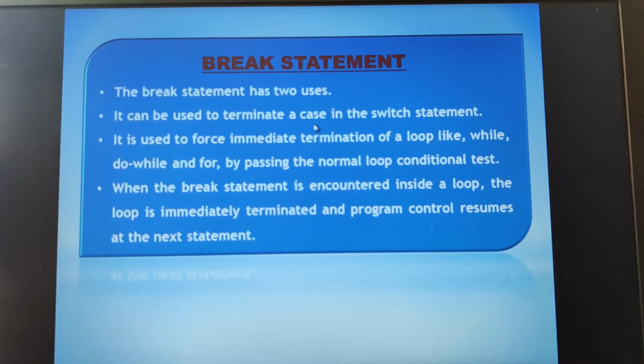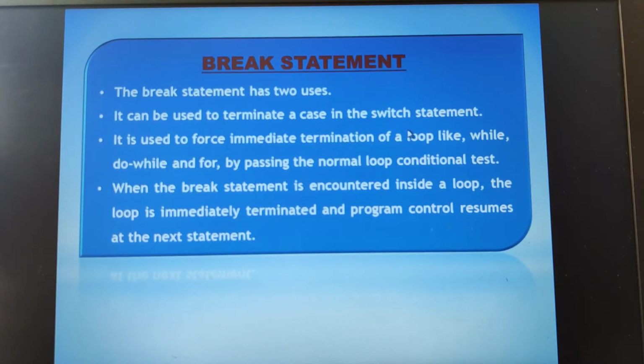Suppose we don't include a break in any of the cases in the switch statement, then automatically, whether a match is found or not, the subsequent cases keep on executing until the break statement is encountered. So what we have studied in the switch case is that the break statement causes the immediate termination of the loop.